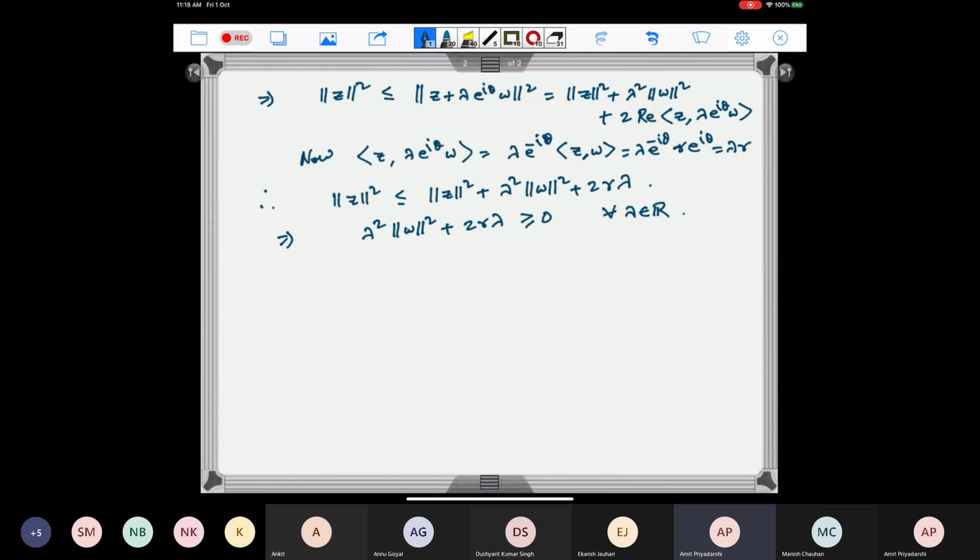Because if r is strictly positive, then I can take a negative large lambda such that this becomes negative. So this implies r has to be equal to 0.